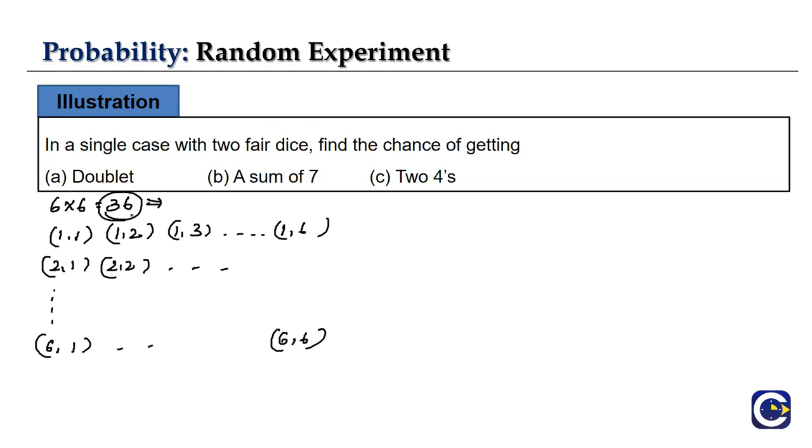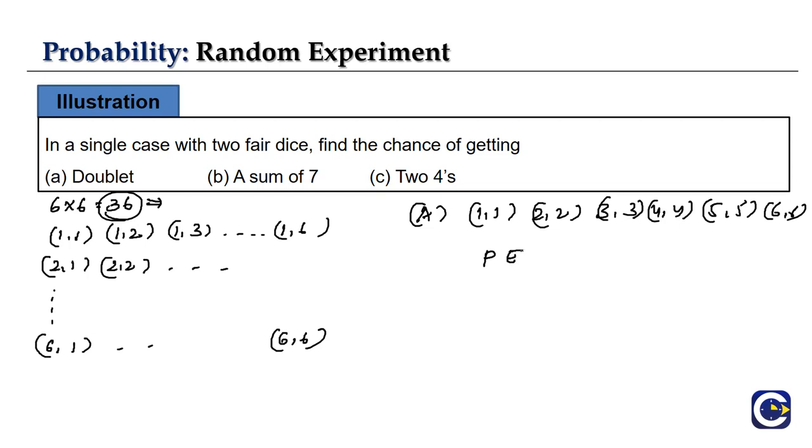So my sample space has 36 elements in it. Now the question is a doublet. How many doublets will we have? A doublet is 1, 1, 2, 2, 3, 3, 4, 4, 5, 5, and 6, 6. So these 6 are our doublets. So the probability of the event, let this be event 1, is 6 by 36, which means 1 by 6.